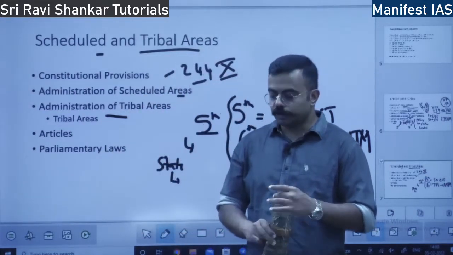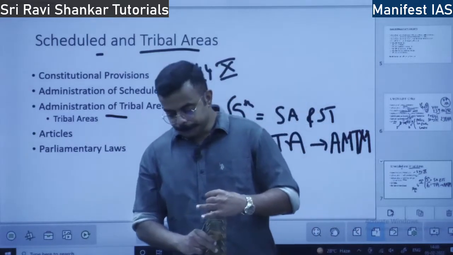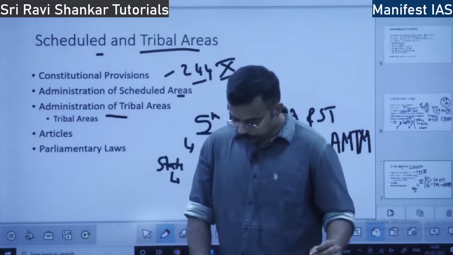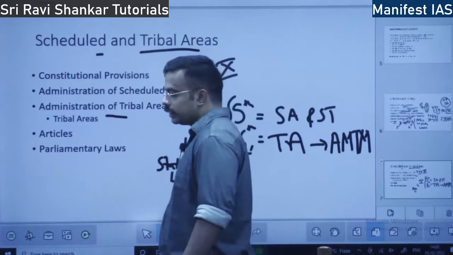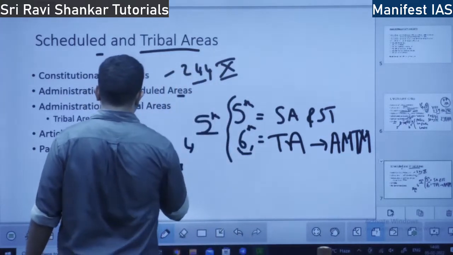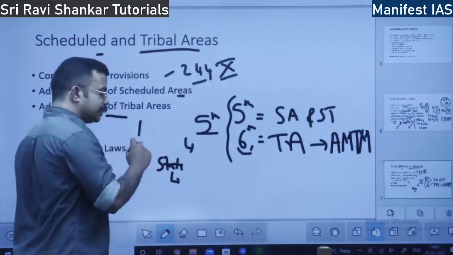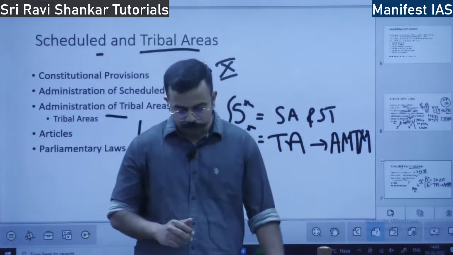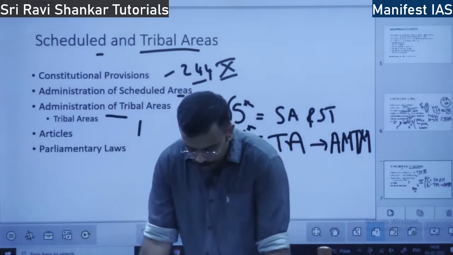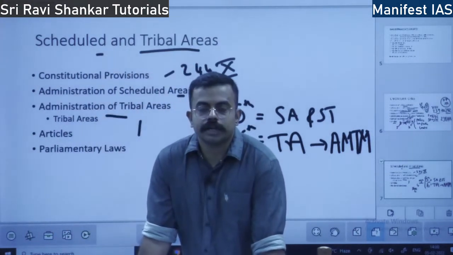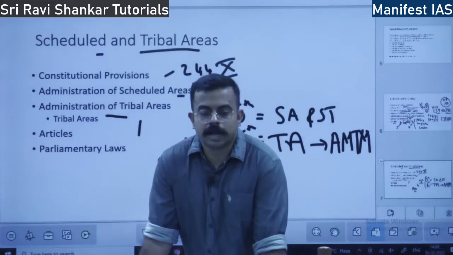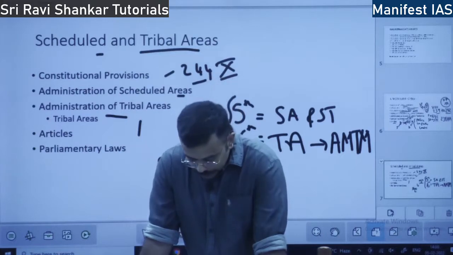So, what are the features of administration of tribal areas? Here in these tribal areas, there will be constitution of tribal administrative councils and autonomous districts. Wherever tribes are in higher numbers, there will be autonomous districts.